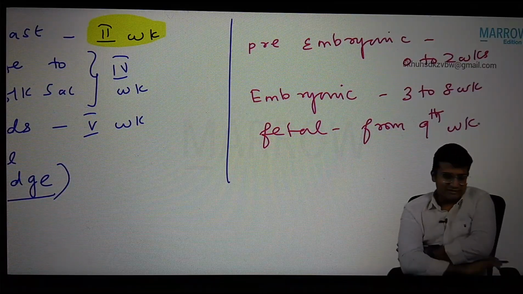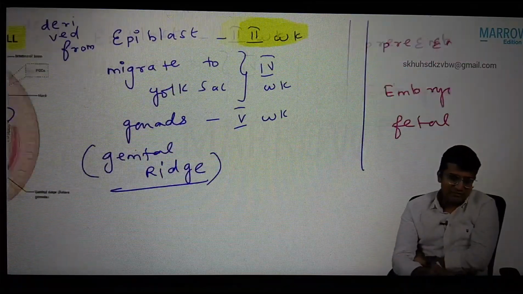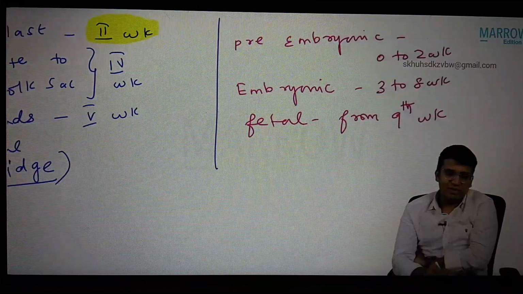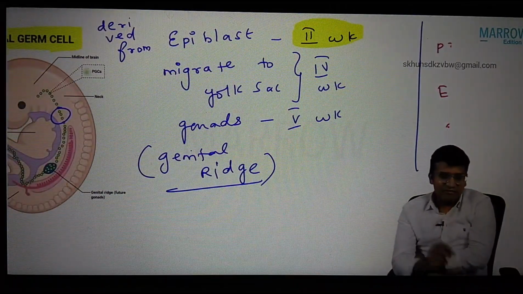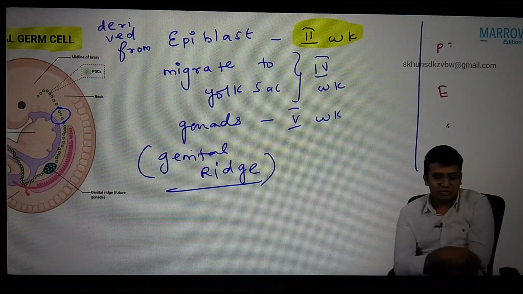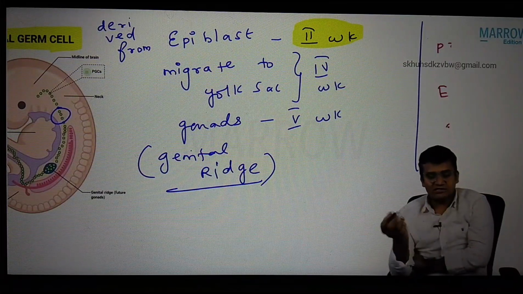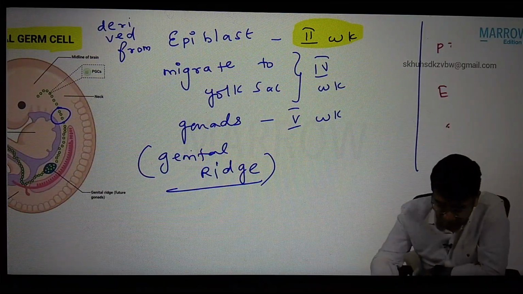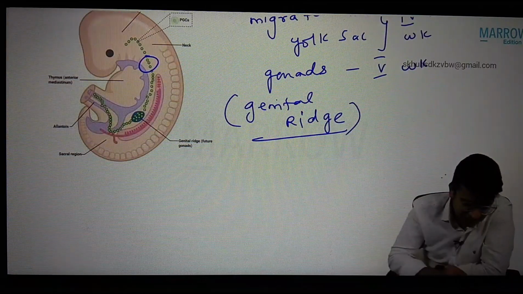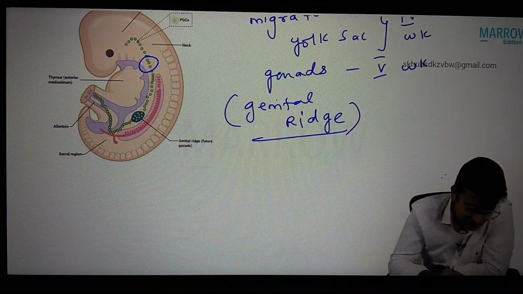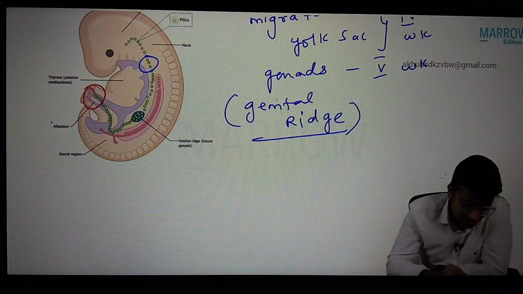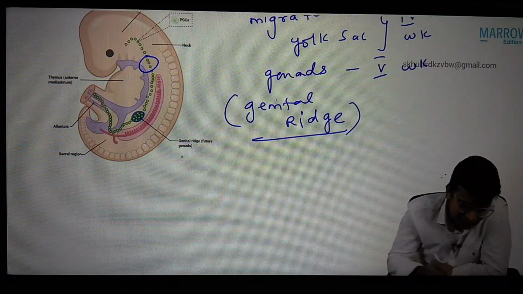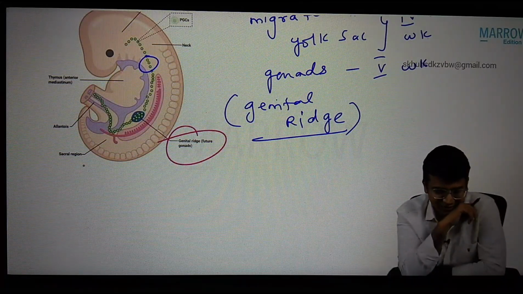So the primordial germ cell is coming from the epiblast during the second week, that is in the pre-embryonic period. And then it migrates to the yolk sac by the fourth week and finally reaches the gonads by the fifth week. Now see here, they're migrating to the yolk sac, and from the yolk sac, they're migrating to the genital ridge, the future gonads.